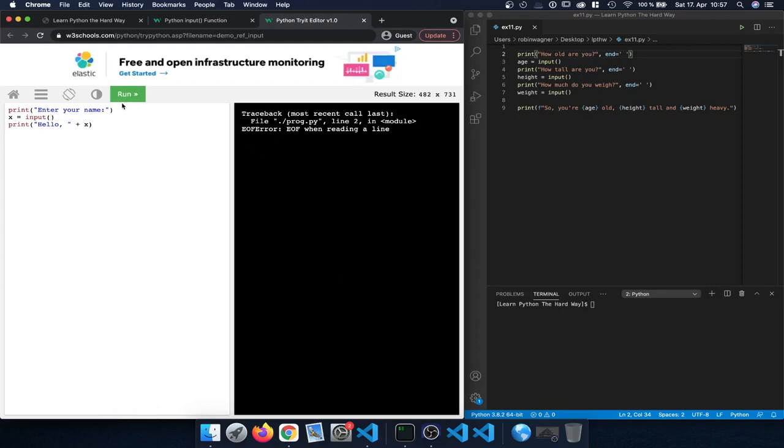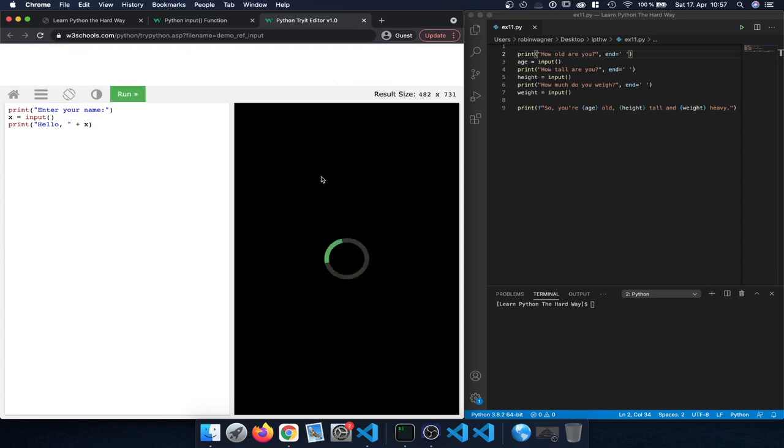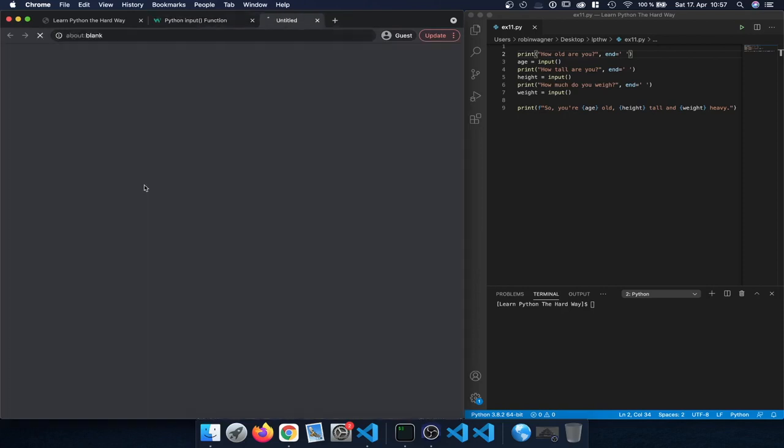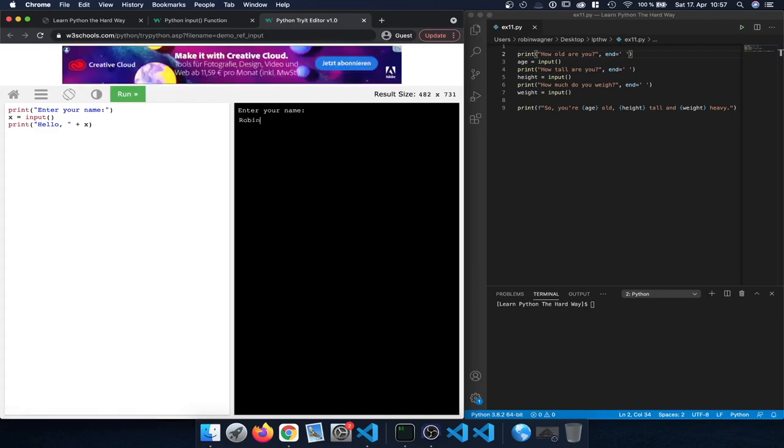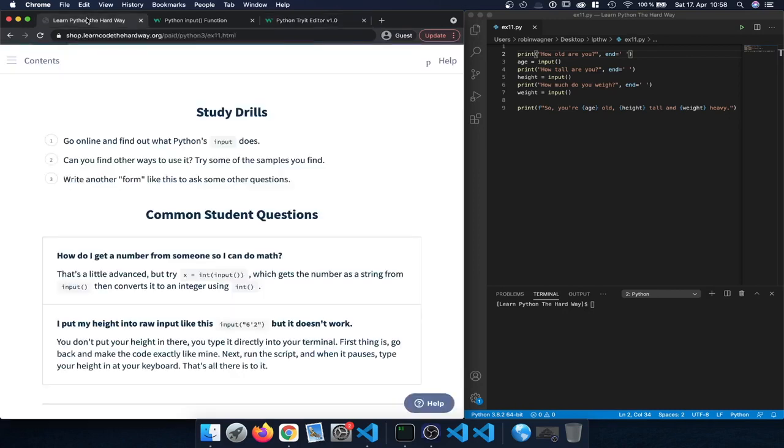Okay, enter your name. All right, so let's do that here one more time. Okay, so enter my name and then it's printing it out to me. So that's another way of using it.